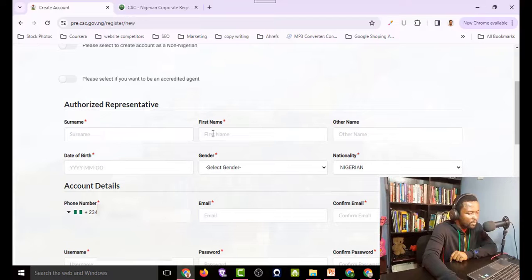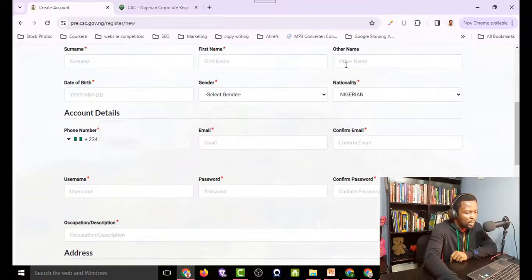This is for surname, this is for first name, and as you are doing, make sure you fill in everywhere you have the red asterisk. This is optional, so you can leave that or you can still fill in your other name. That should be your middle name. Then you go to the date of birth, select your gender, choose Nigerian, of course, is already there. Next one, your number is already there.